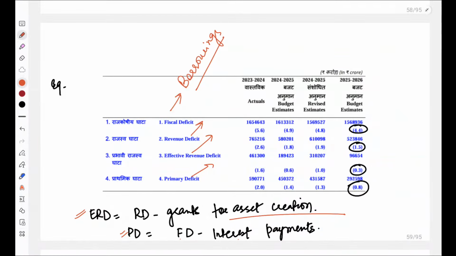Effective revenue deficit, when we want to calculate, so just minus from it the grant that is given for asset creation, and for primary deficit, interest payment जो हमने लिया है वो borrowing में से minus करना होता है. So borrowings minus interest payment will give us primary deficit. And just learn the percentage for all of the four of the following.